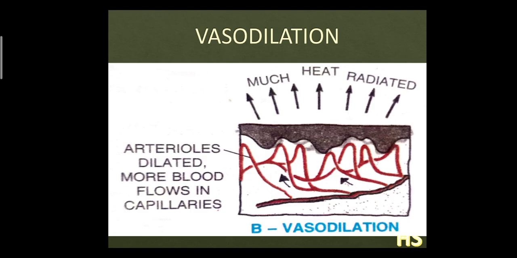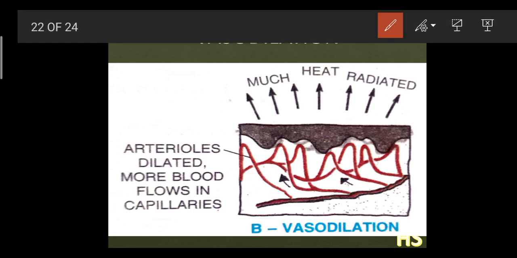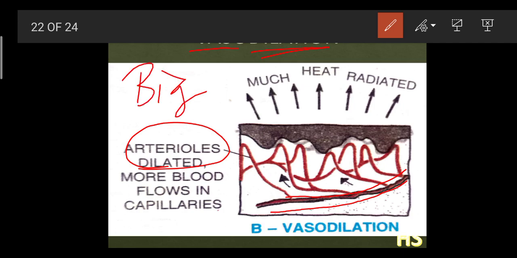Here it is exactly reverse, vasodilation. The word vaso means related to the vascular system. Vascular system means your blood vessels, and dilation means to get big, relaxation. Here, if you notice, the lower part is very thin in nature. The artery is very thin, but the arterioles got dilated. Dilated means relaxed, meaning big. So it can release too much heat.